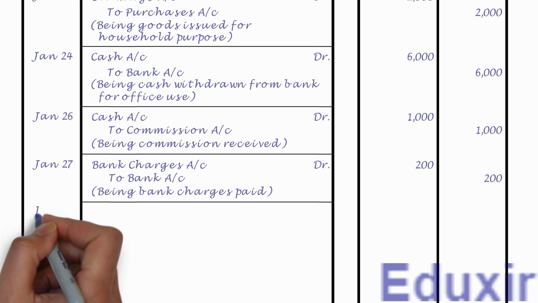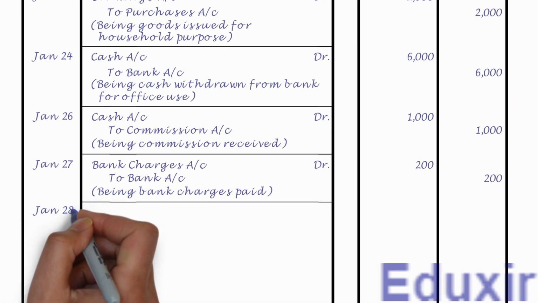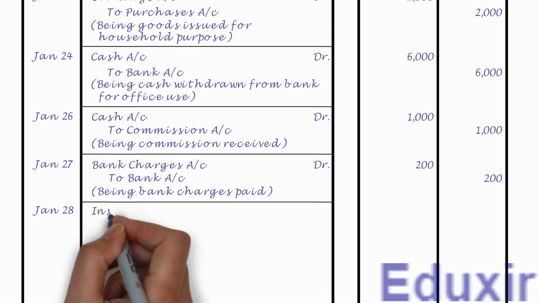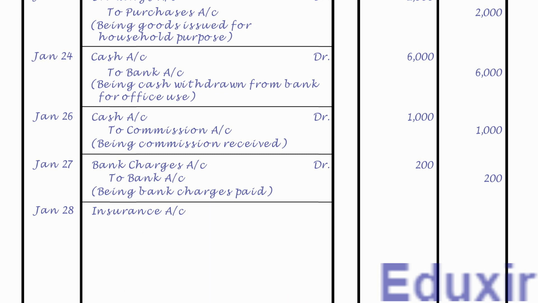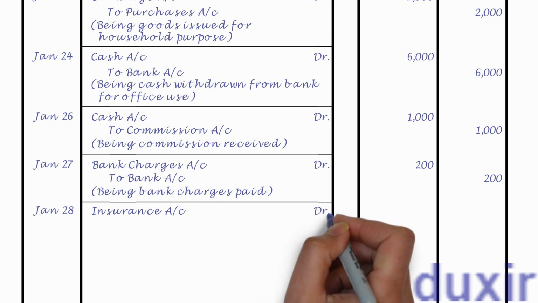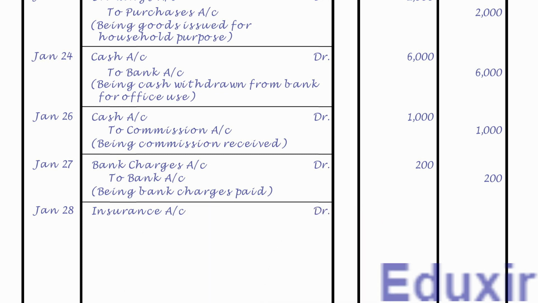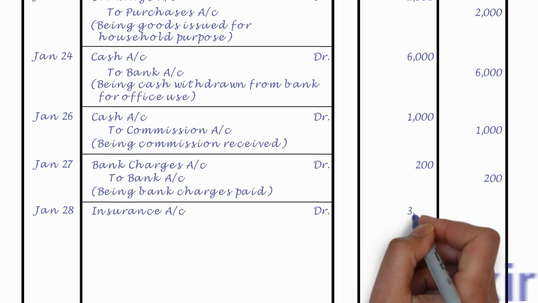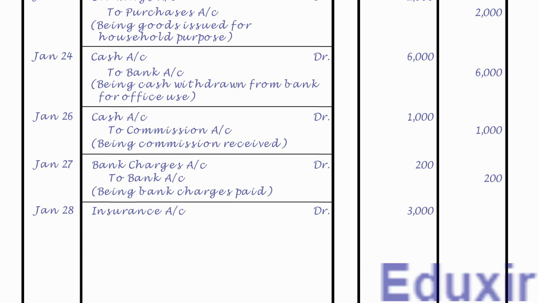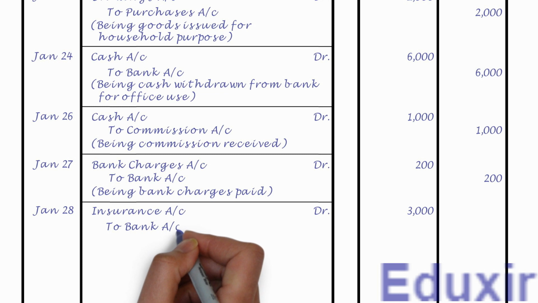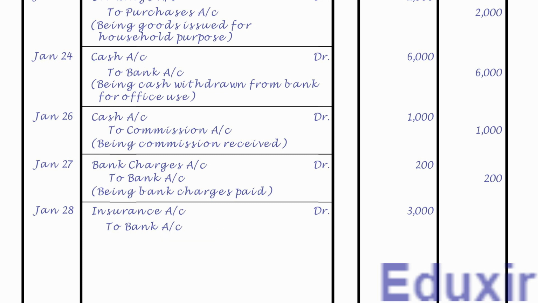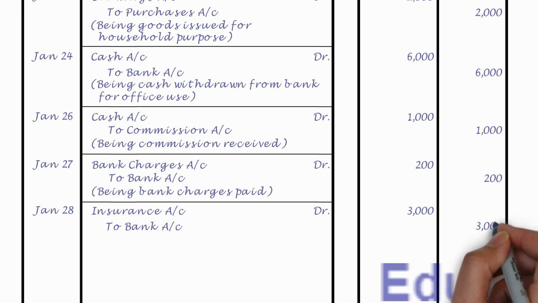Let us first record the date. Let us now record the insurance account as the debit entry. Let us also record the text DR to indicate that this is a debit entry. Let us also record the debit amount of 3000 rupees into the debit amount column. Leaving a margin, let us record the bank account as the credit entry. Let us also record the credit amount of 3000 rupees into the credit amount column.